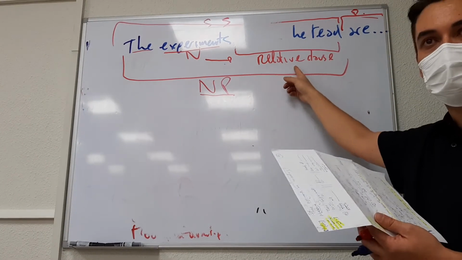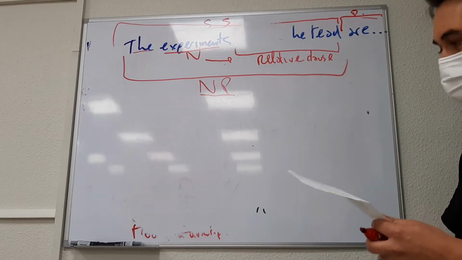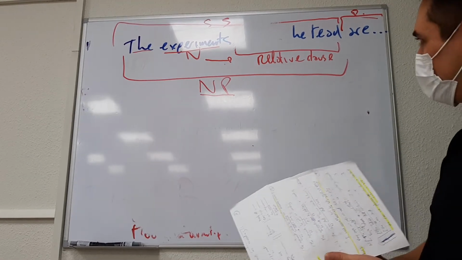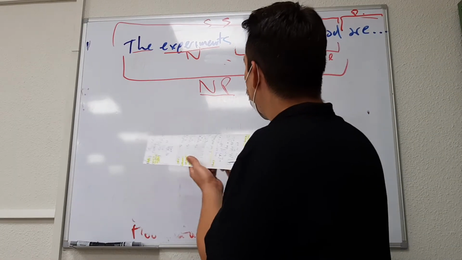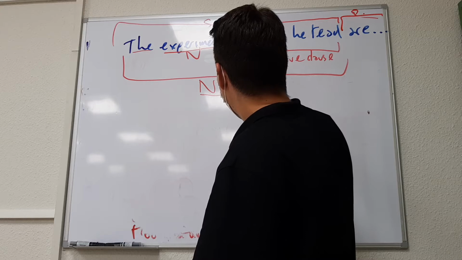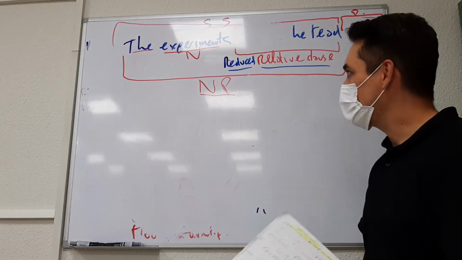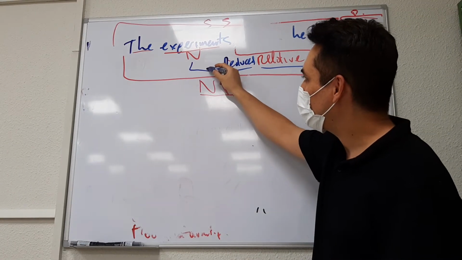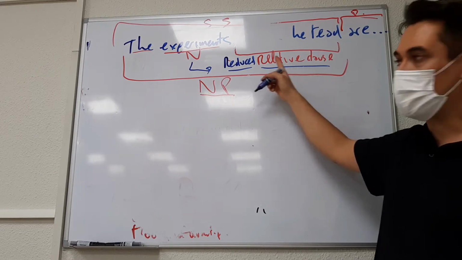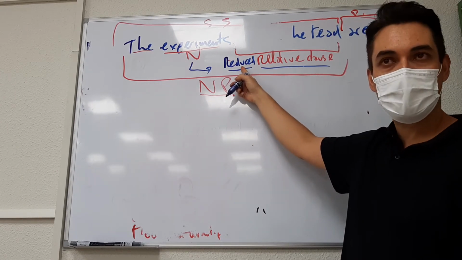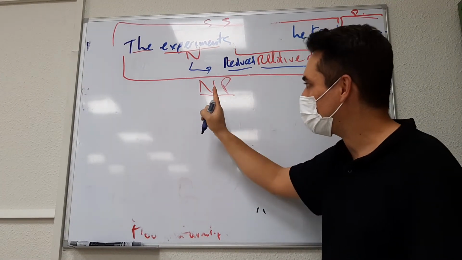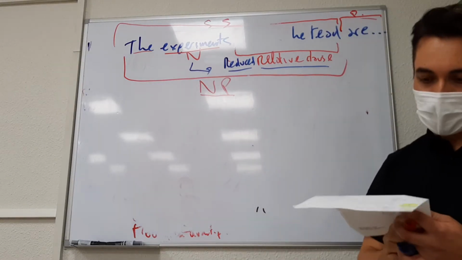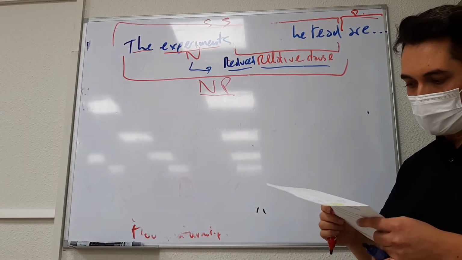Is this a relative clause? Yes, it is. It's a reduced relative clause. So after a noun, you can have a relative clause or a reduced relative clause. And what is the result? A noun phrase.